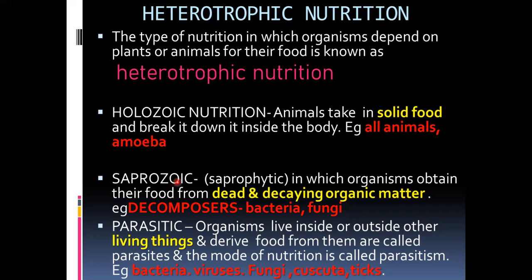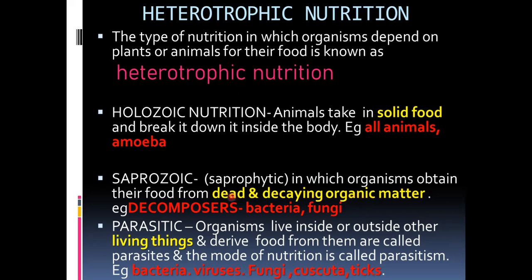And the second type is called saprozoic nutrition, also called saprophytic, in which organisms obtain their food from dead and decaying organic matter.